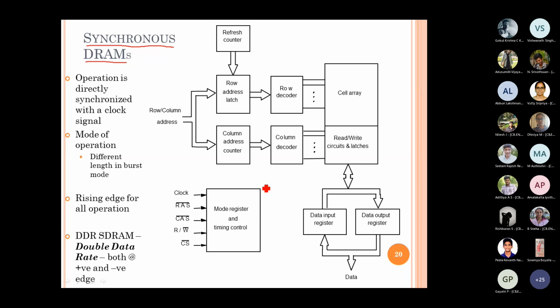So when it is a synchronous design, naturally every operation is directly controlled by the clock signal. When it's the start of one pulse, what operation should start and when it should stop, everything is based on the clock.